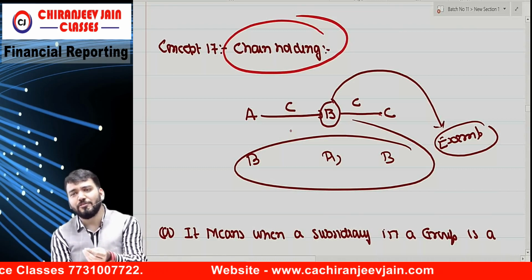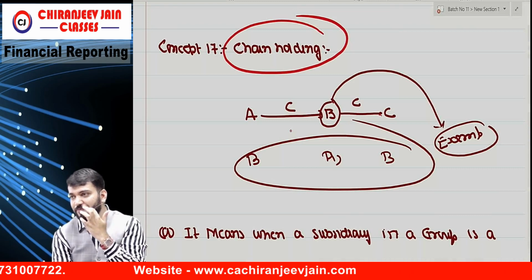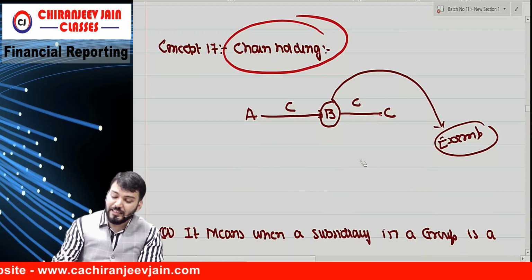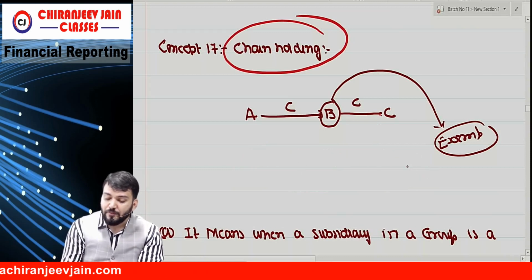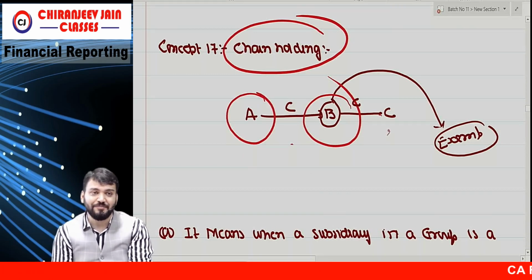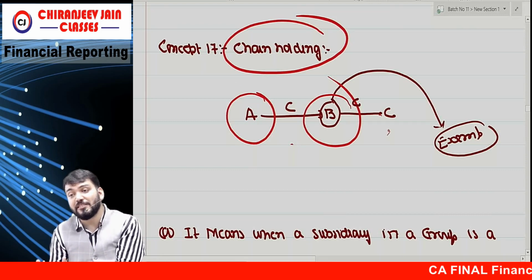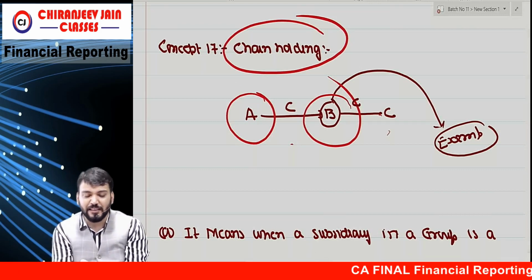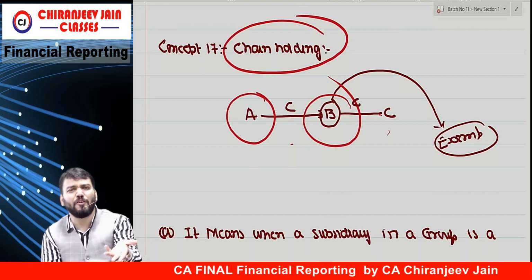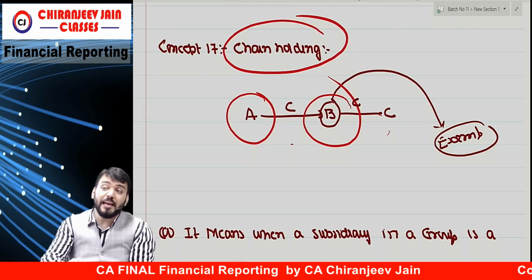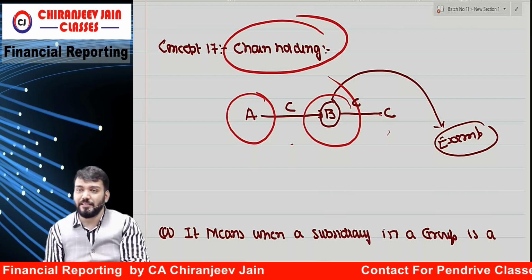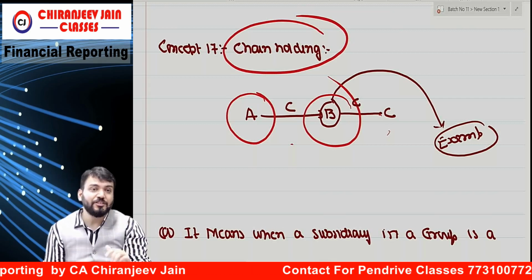If I am controlling you, and you are controlling someone, then I control that party also, through you. So this is chain holding. So in this, we are not talking about B, we are talking about A. A needs to prepare CFS with B and C. If B needs to prepare CFS with C, that too we have understood now. Means if I remove A, B is the parent company of C, so that is the normal consolidation, whatever we were doing. But here, if A is preparing consolidation, I need to consolidate B as well as C. Correct? So it is a slightly interesting point.